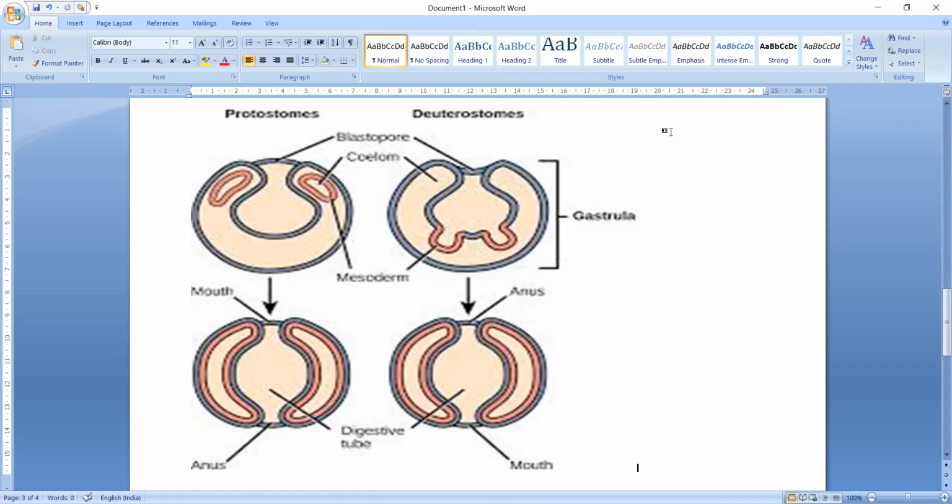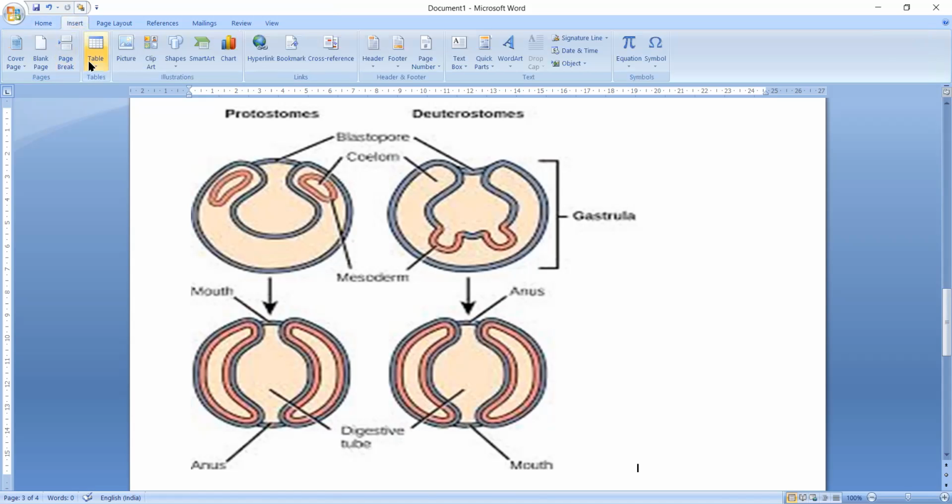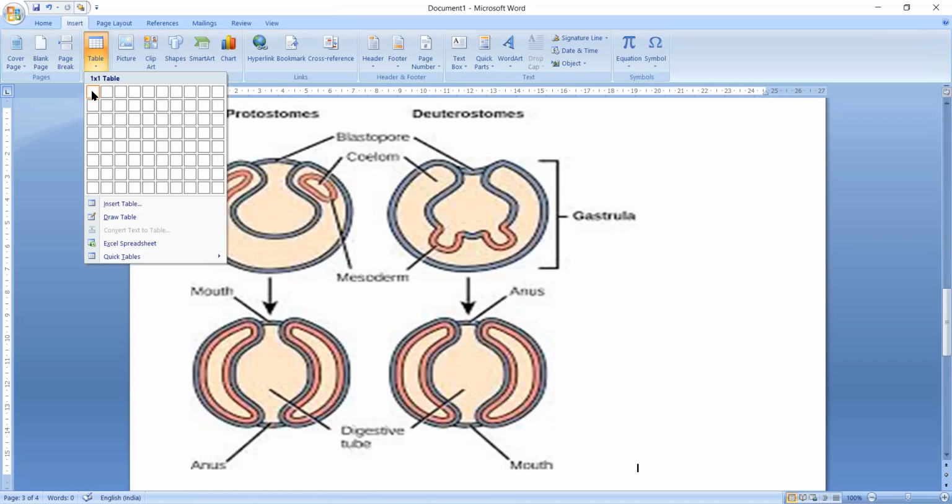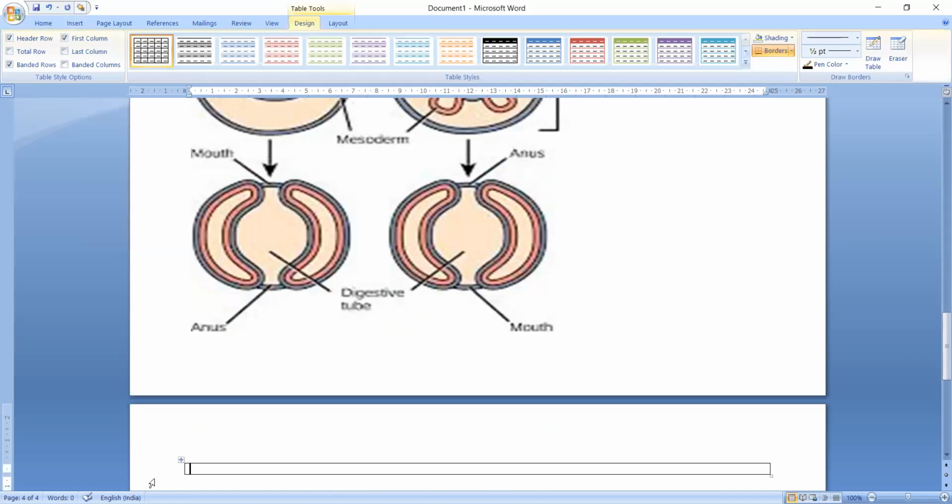The examples of schizocoelomata are first Annelida, then Arthropoda, and then Mollusca. So Mollusca, Arthropoda, and Annelida.